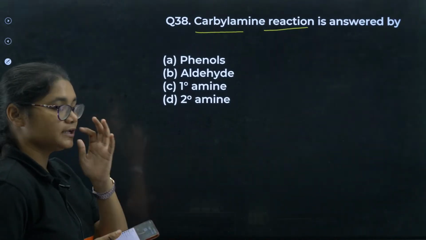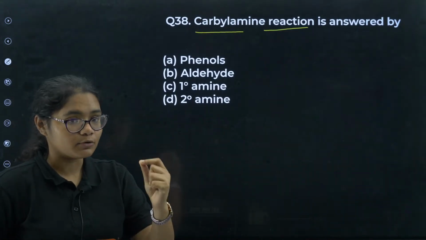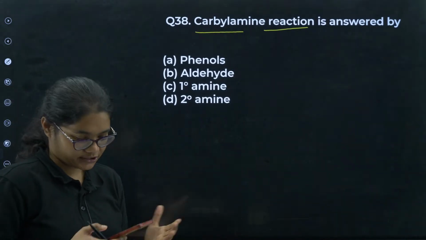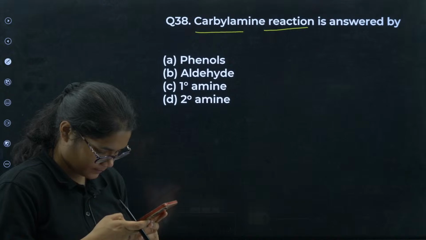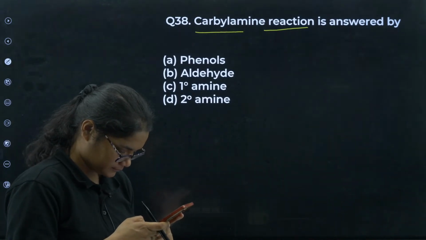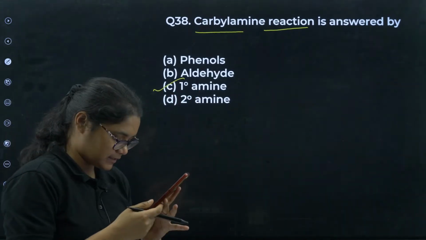Carbylamine reaction, the one in which we get isocyanide and that produces a foul smell. Reagent used for this is CHCl3 and KOH. So which will be? Yes, primary amine is the correct answer here.